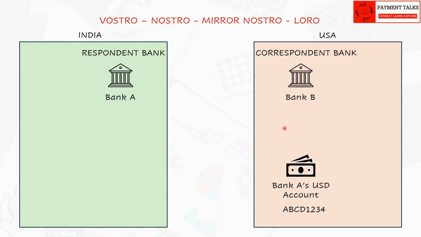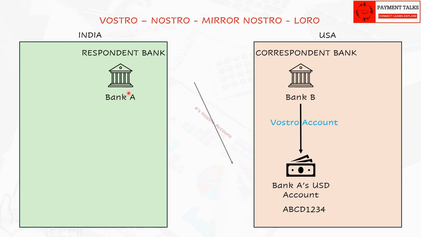From Bank B's perspective, this account is called a Vostro account. The term Vostro means yours in Latin. Here Bank B says your account to Bank A. The account number referred is ABCD1234. Vostro account is held in domestic currency. In this case, the domestic currency of Bank B is USD in USA.